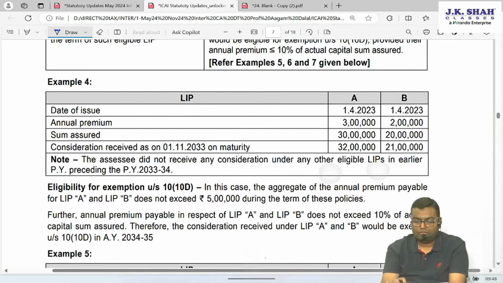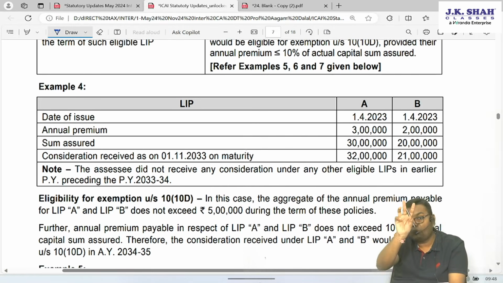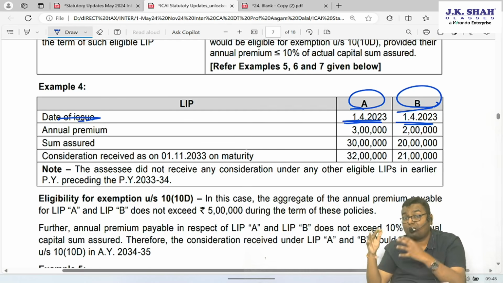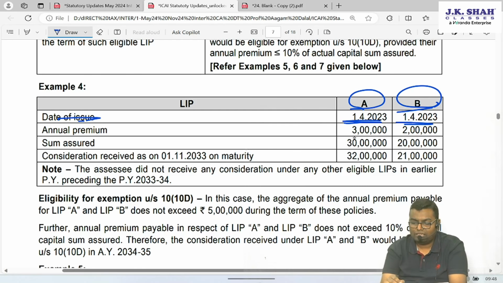Then example number 4. Two policies you have issued. Policy A, policy B. Both the policies issued on 1st April 2023. For same person, two policies. Now combined premium is to be checked. 3 lakh and 2 lakh. Can I say 5 lakh? Not more than 5 lakh. Then this 5 lakh wala rule is not applicable. Which rule is applicable? 10% of sum assured.